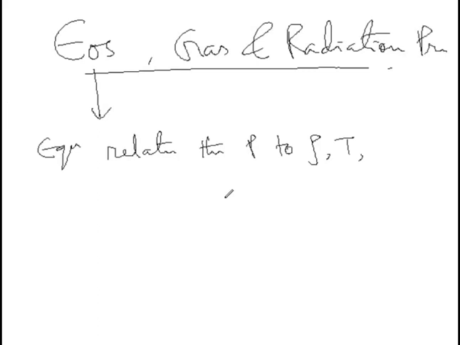Of course, the pressure will depend on them. If the nuclei change as a result of reaction, then the pressure will depend on the new nuclei formed. So the equation of state is basically the equation which relates the pressure to density, temperature, composition. There could be other variables as well, but I am right now not talking about them.